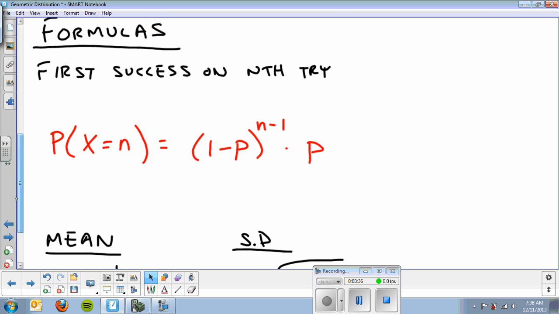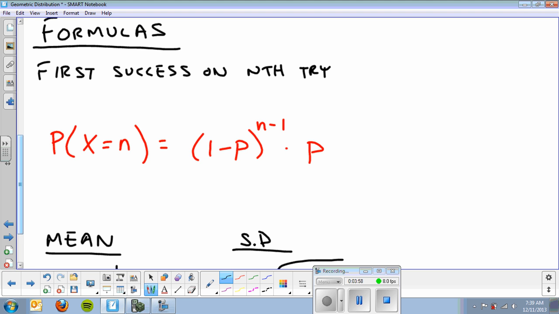All right? So our formulas are the first success is on the nth try. The first success is on the nth try. So we've got this little formula, probability that x equals n equals, parentheses, 1 minus p to the n minus 1 times p. Seems like a difficult formula. You got exponents, you got subtraction. It seems a little tricky.